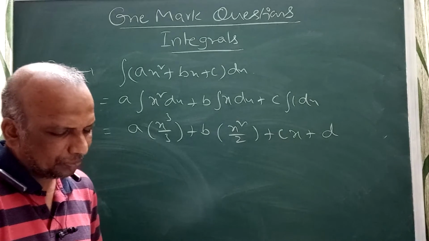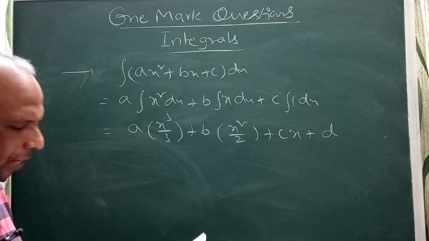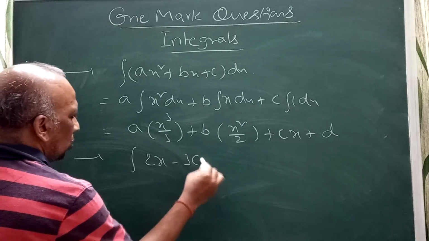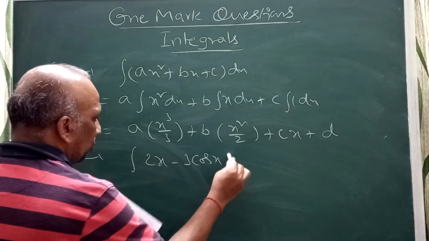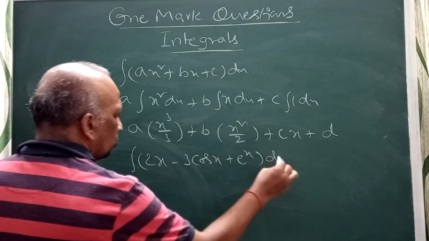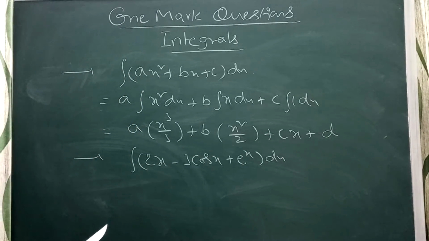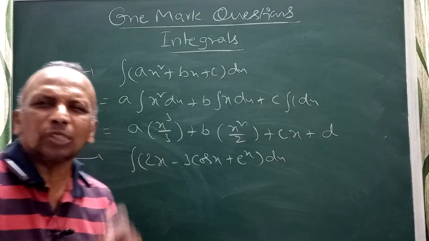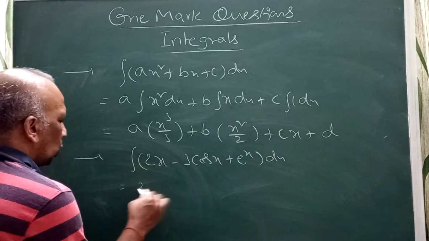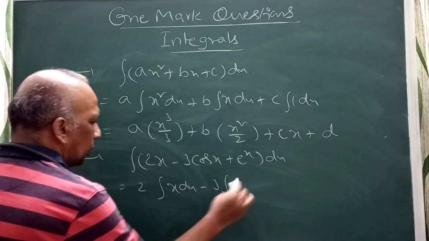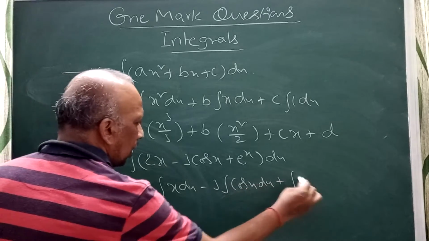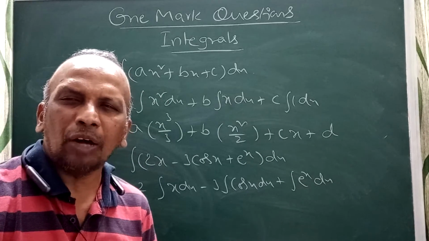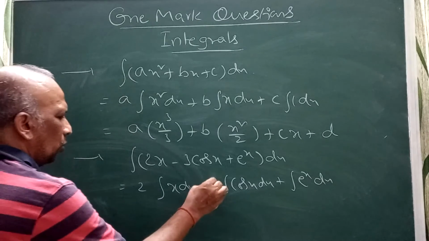Now, see the next problem. Find integral 2x minus 3 cos x plus e power x dx. Just go through this. I can write 2 into integral x dx, minus 3 into integral cos x dx, plus integral e power x dx. Sir, is it required to write like this? Can I write directly? Yes. If you are thorough, write directly your answers, no issue.